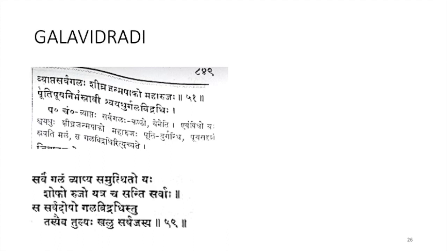According to Susruta Samhita, Sarve Galam Vyapta Samuthido Yaha Shofo Rujo Yatrascha Sandhim Sarvadosho Galavidradistu Tasyeva Tulya Lakshana Sarvajascha. So this is because of all the tridoshas, and in the Gala region there will be a swelling, samuthido yaha swelling, sofo, rujo there will be severe pain, and sarva means all the tridoshas are involved in this condition. This is according to Susruta Samhita.